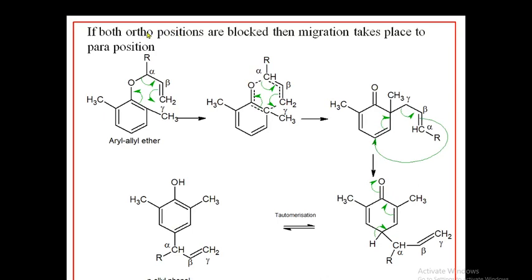Remember, when both the ortho positions are blocked, then migration will take place at the para position. So this alpha carbon that is attached to oxygen is now joined at the para position. Okay, this is the important reaction.